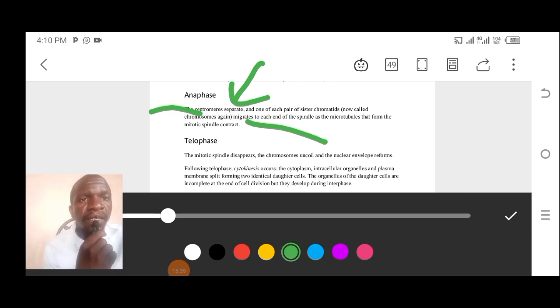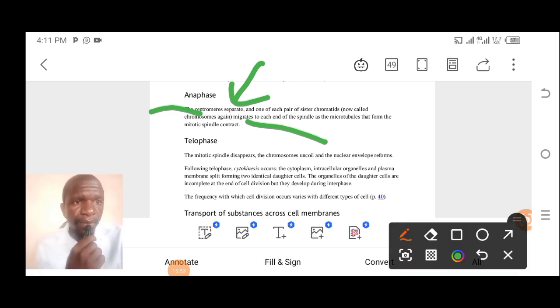Those are the two major issues that happen under anaphase. There is a separation of centromeres, and each pair of chromosomes is going to migrate to each end of the spindle. Those are the two major things that happen under anaphase.